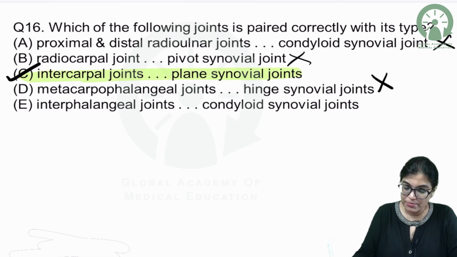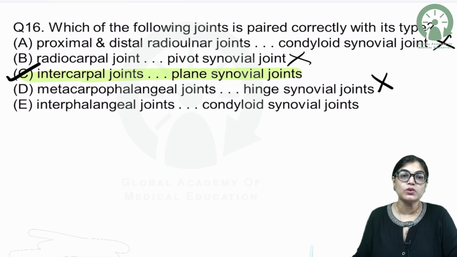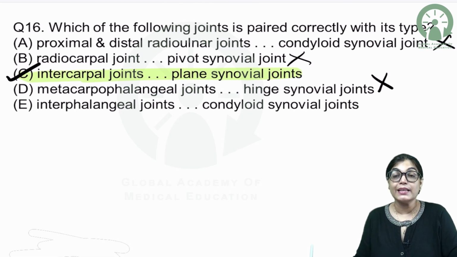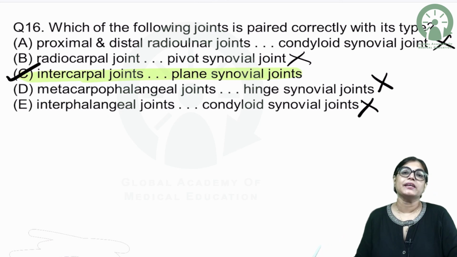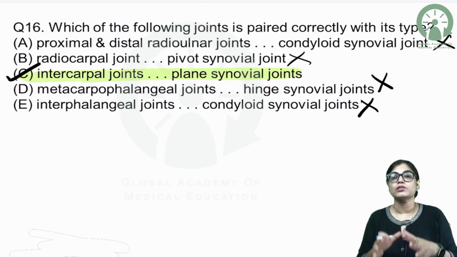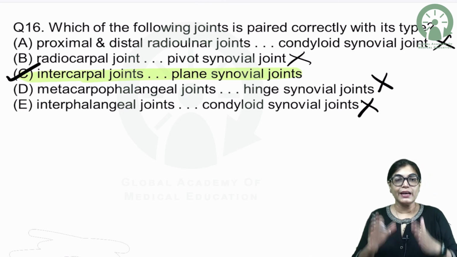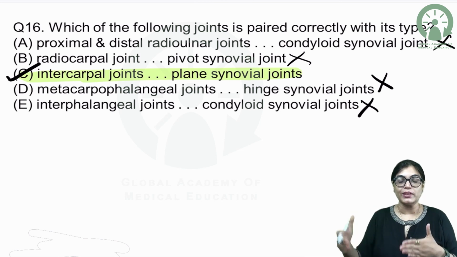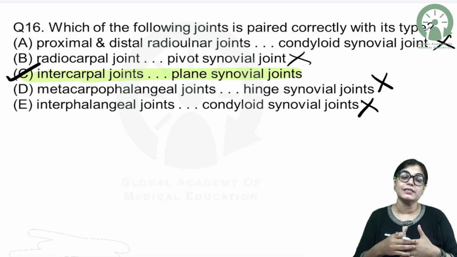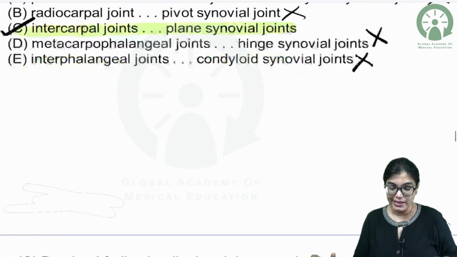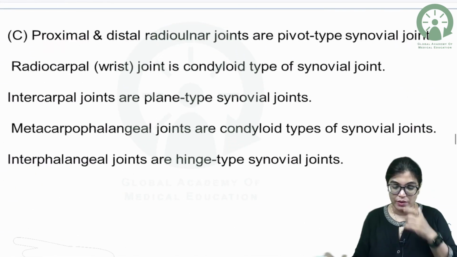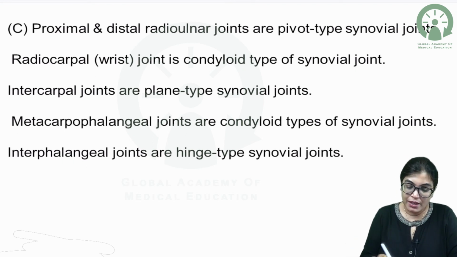Metacarpophalangeal joint is not hinge variety. I told you metacarpophalangeal joint is ellipsoid variety of synovial joint. Interphalangeal joint is hinge variety and it is not condyloid joint. So this is also a wrong match. The correct answer is intercarpal joint. The joint formed between the carpal bones is plain variety of synovial joint. C is the correct pair and the correct answer. Same thing, it is written also here. C is the correct answer.